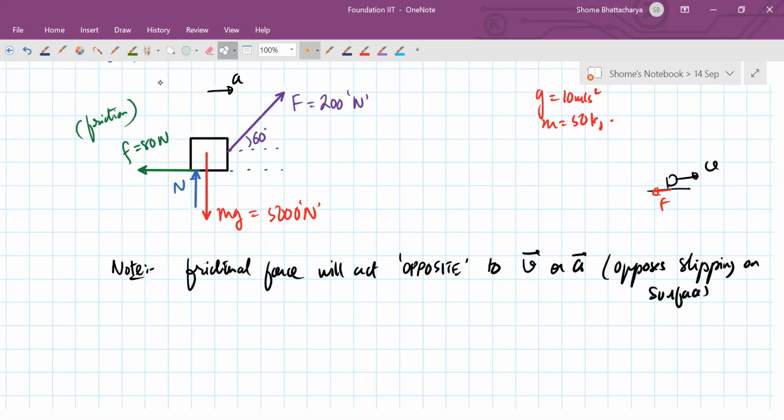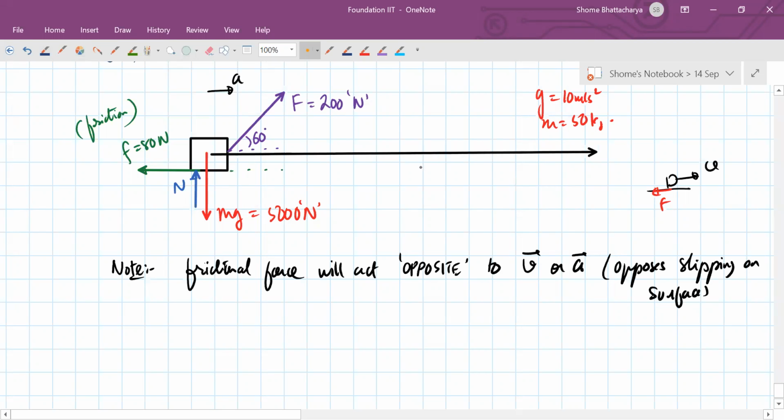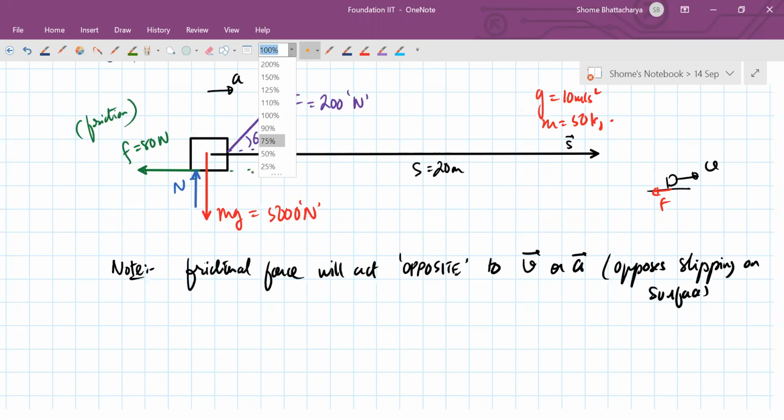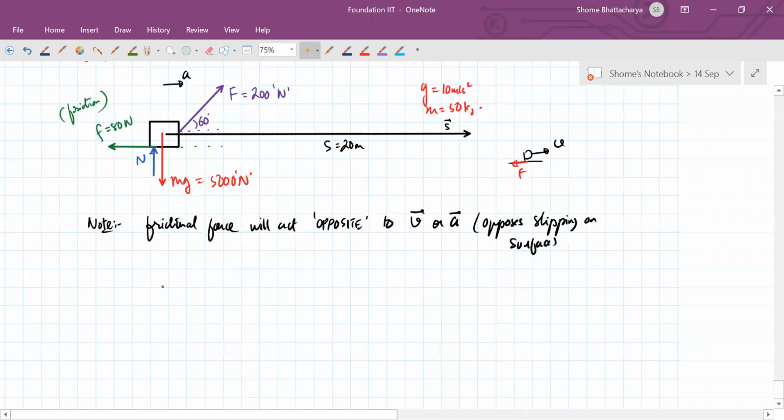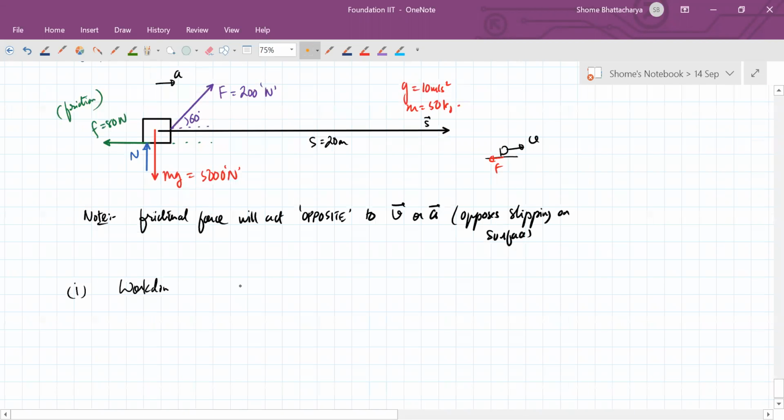So as it makes a displacement of 20 meters like this, we can now calculate the work done by each of the forces. First, the force F: the work done will be F s cos 60.